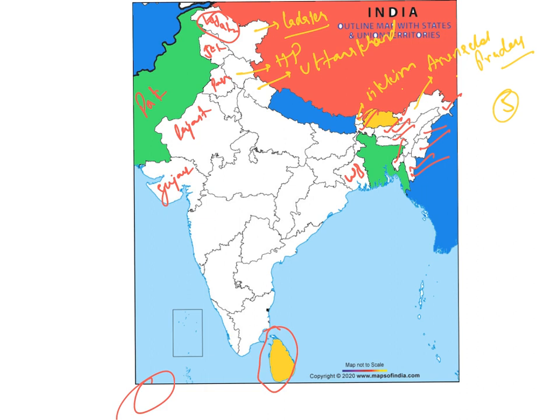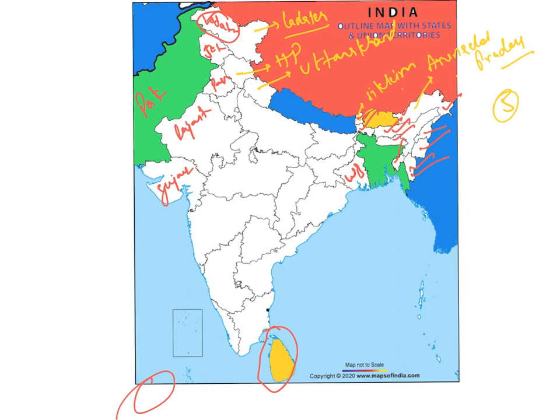Similarly, India and China, India and Bangladesh, they will be asking. Or they will ask you to arrange the countries that share the longest boundaries with India, either in ascending order or in descending order.